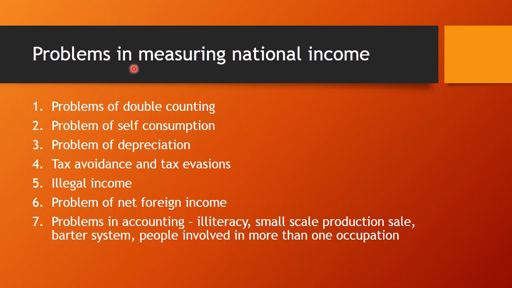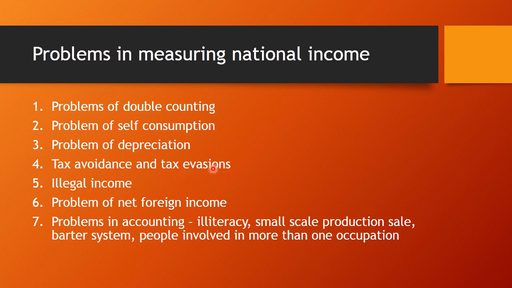Now, problems in measuring national income. There are some problems which we face while calculating national income. There is the problem of double counting, where the same good is counted twice. Problem of self-consumption: if goods are produced for self-consumption, whether to count them in national income or not. Problem of depreciation, tax avoidance and tax evasion.